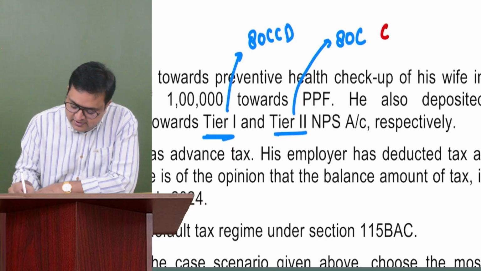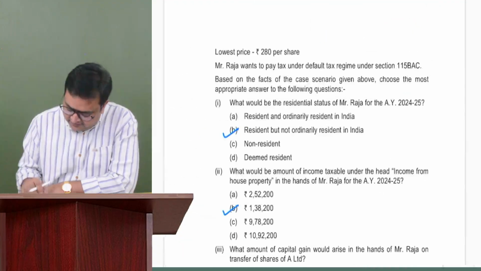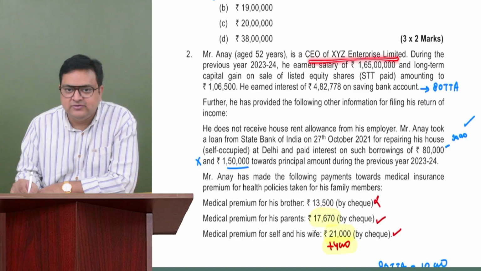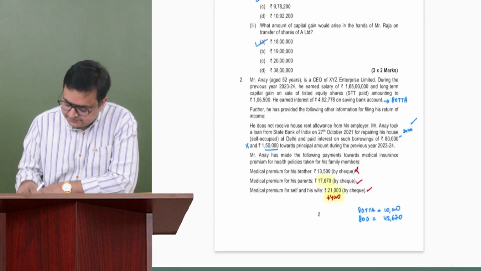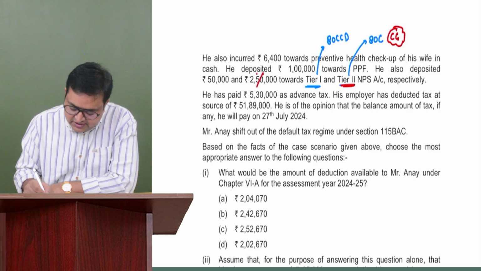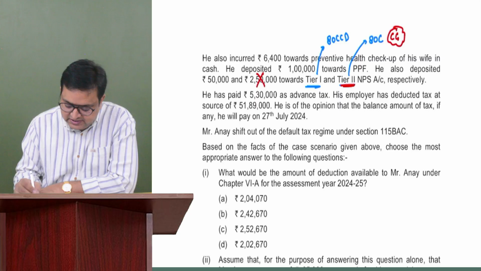Only and only central government employees can get this deduction for tier 2 of the New Pension Scheme. Was he a central government employee? No, no, no. Nothing was there. It's just a company. So tier 2 deduction he will not get. Got it? So tier 1 deduction he can get.